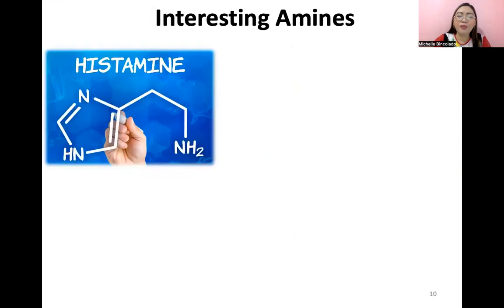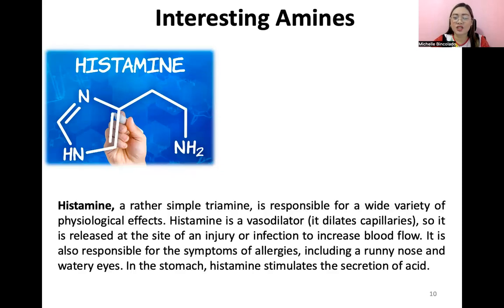Okay, another group of interesting amines are derived from, or based on, the structure of histamine. Are we familiar with histamine, guys? It is a rather simple triamine responsible for a wide variety of physiological effects. Histamine is a vasodilator, so it is released at the site of an injury or infection to increase blood flow.